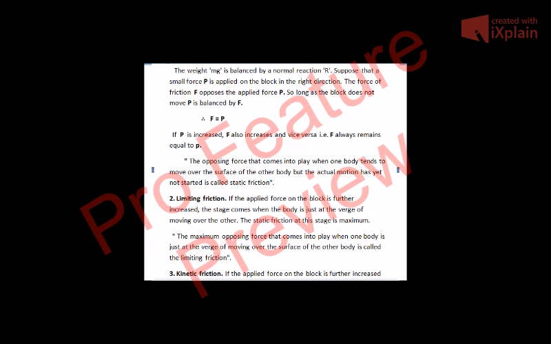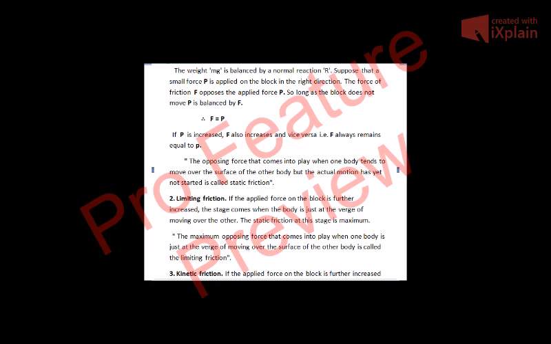Now, if we increase the applied force, suppose we apply 10 Newton, the block does not move, then we apply 11 Newton, the block does not move, then 12 Newton, 13 Newton, 14 Newton. We increase our force, but the block does not move. It means the force of friction also increases. When I applied the 10 Newton force, the force of friction was also 10 Newton.